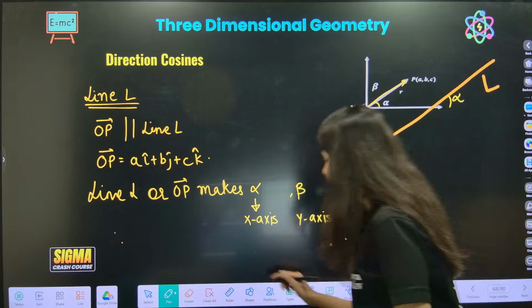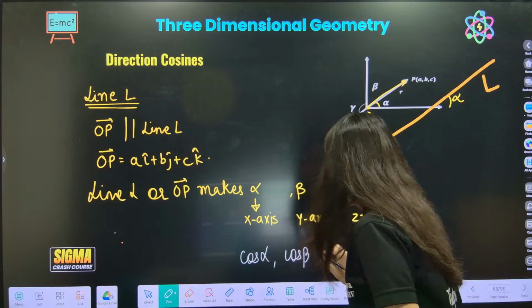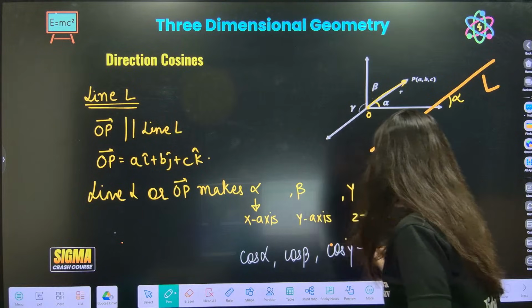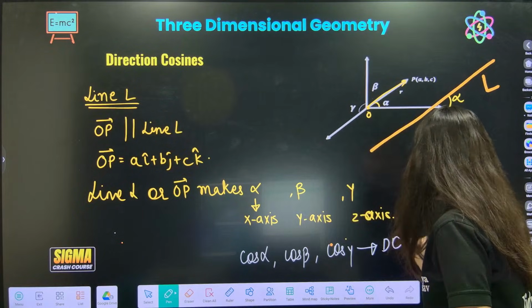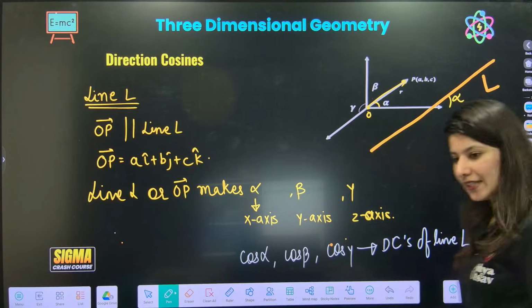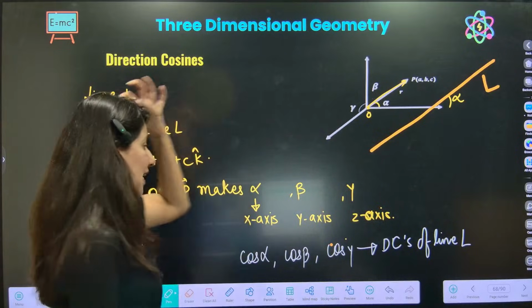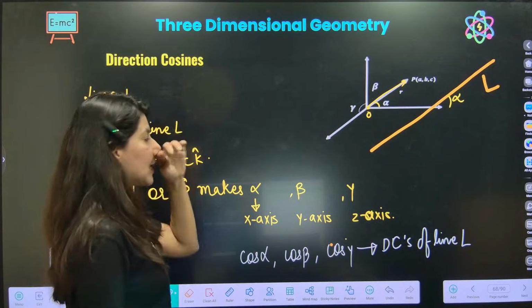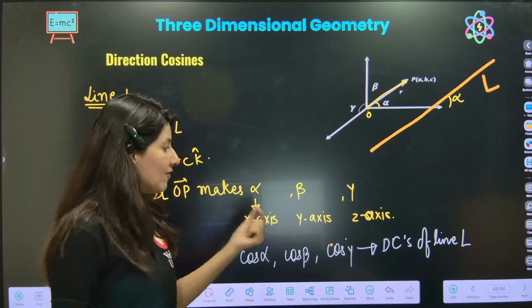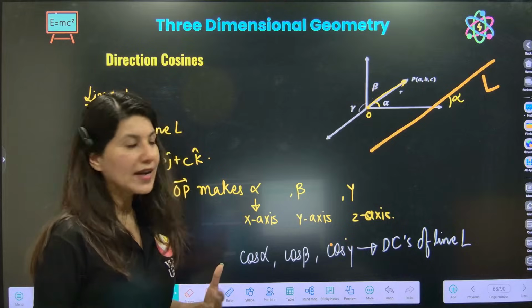Here cos alpha, cos beta, and cos gamma are direction cosines of line L, where alpha, beta, gamma are the angles this line makes with the x, y, and z axes.